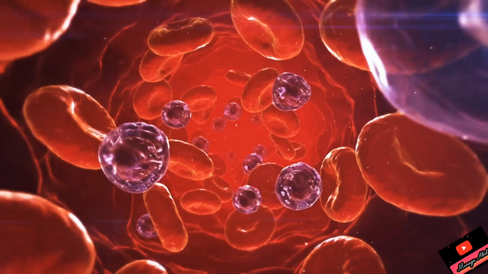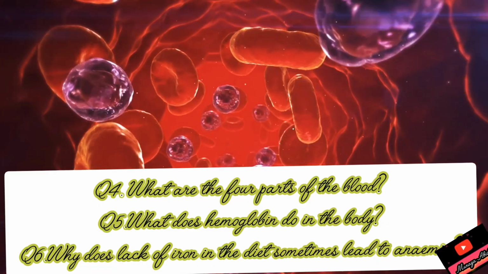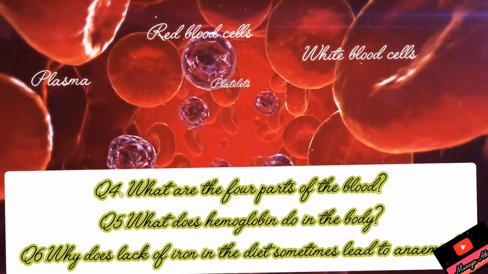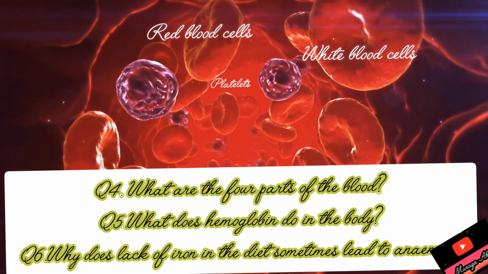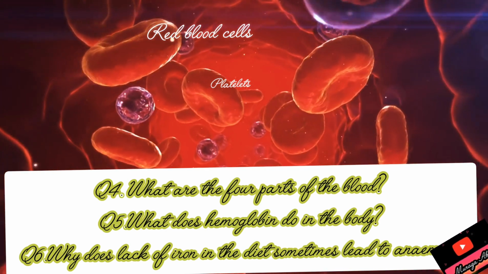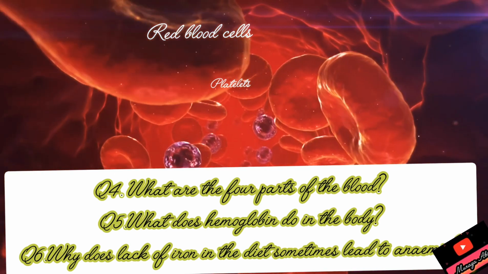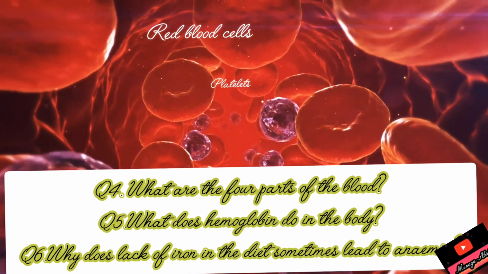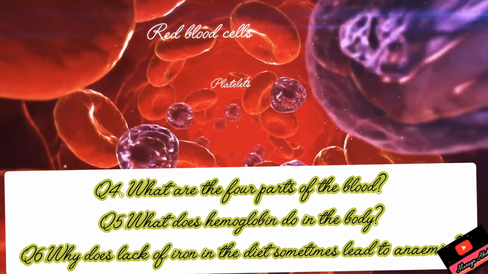Question number 2 answer is, the materials that are carried by the blood include dissolved food, water, oxygen, carbon dioxide, urea and hormones. Question number 3, the average human being has about 5 liters of blood. This is the blood floating in our veins and arteries. What are the 4 parts of the blood? What does hemoglobin do in the body? Why does lack of iron in the diet sometimes lead to anemia? So all the answers will be done likewise.